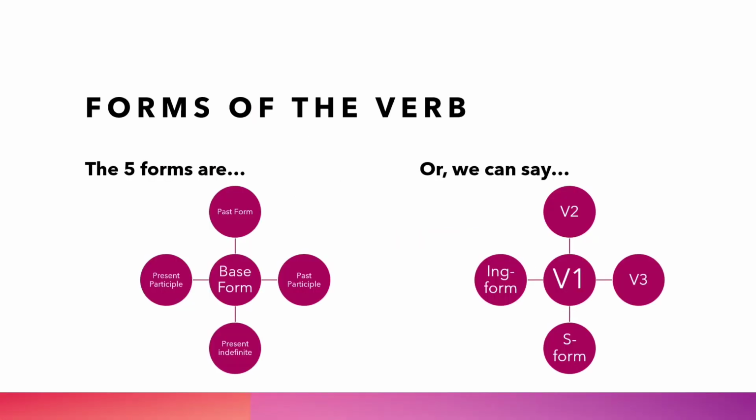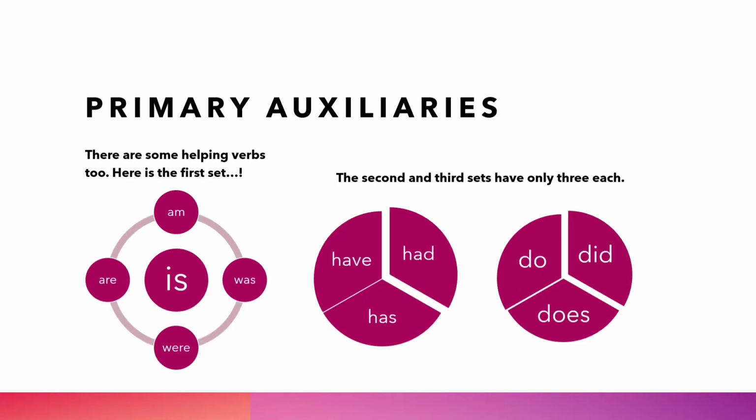Here you can see the forms of the verb. There are 5. We can call them base form, past form, past participle, present indefinite or S form, present participle, which is called ing form. For our understanding, let us call them V1, V2, V3, S form, or ing form. So these are the 5 forms of a verb. You have to remember that every verb has these 5 forms, and we choose from these 5 forms according to our requirement.